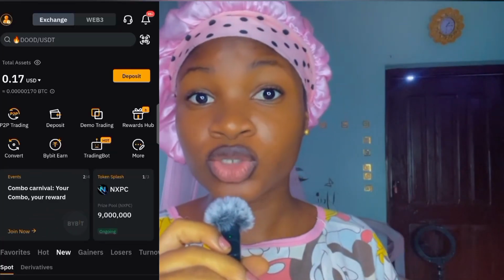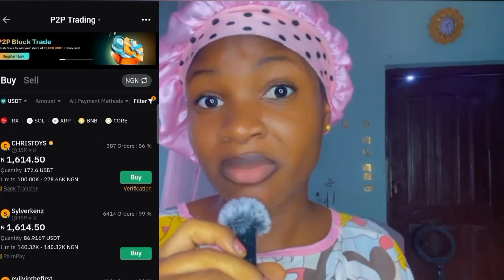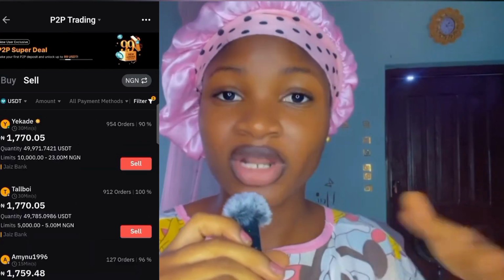When you go to the peer-to-peer trading section and click that particular button, it takes you to where you see lists of merchants and their selling or buying prices. Let's now assume you want to sell your USDT. What you do is click on sell, then you filter the amount you want to sell and probably the payment method, bank transfer, whatever.